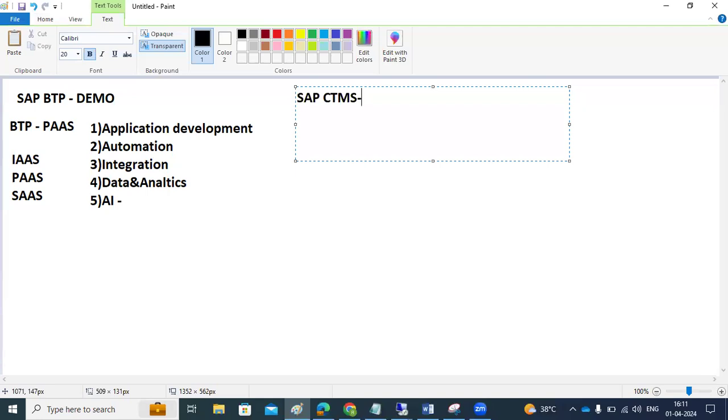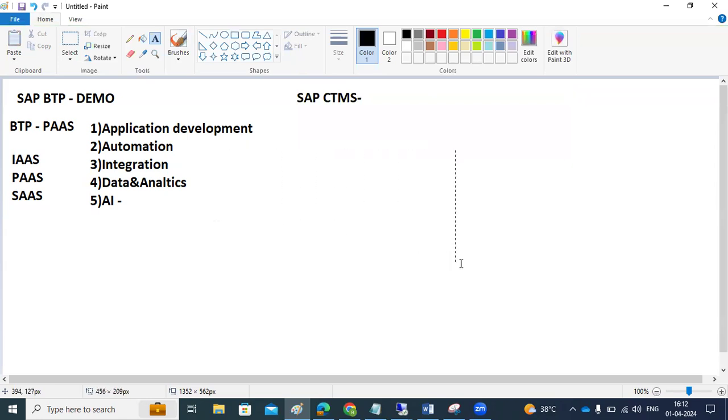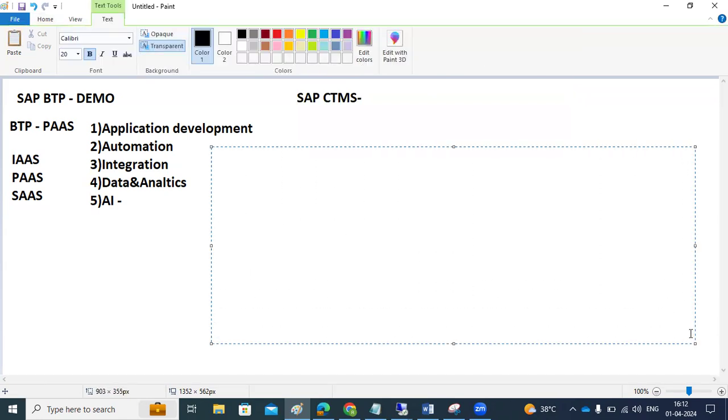In BTP, we have the regions concept. There is one BTP cockpit here. The cockpit is the central point of access to all the services, all the tools, all the solutions. All the development-related tools and all the services will be available in the BTP cockpit.